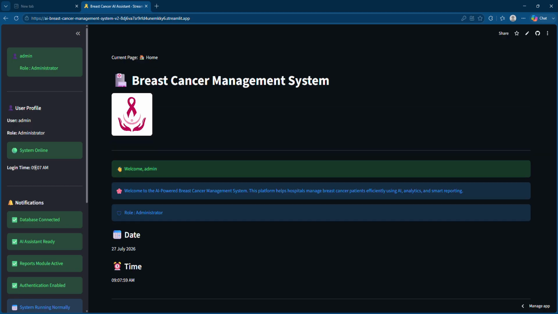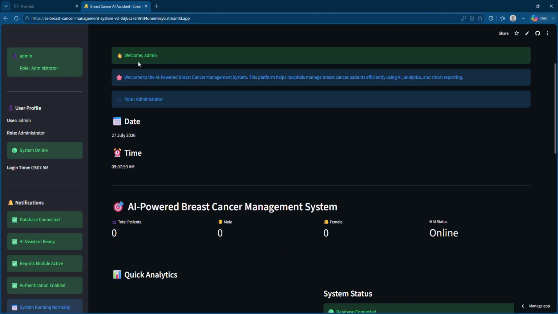As you can see, this is the home page, and this is the symbol of the breast cancer management system. Here it says welcome admin. Now I am telling you what it is: an AI powered breast cancer management system. This platform helps hospitals manage breast cancer patients efficiently using AI analytics and smart reporting. So this is all about my project revolving here, right?